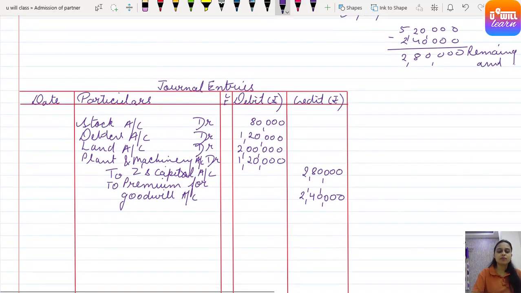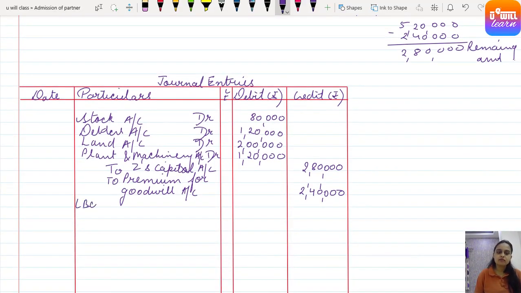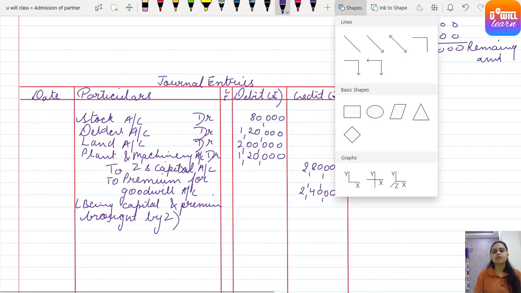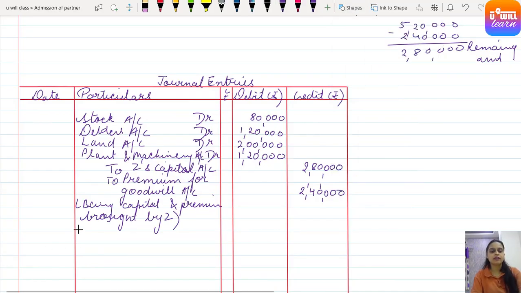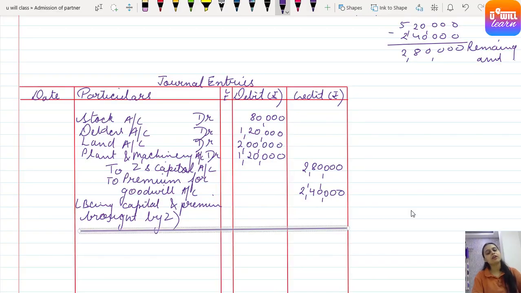Understood, everyone? So, being capital and premium brought by Z. Got it, everyone? Understood? So let's just sketch a line.